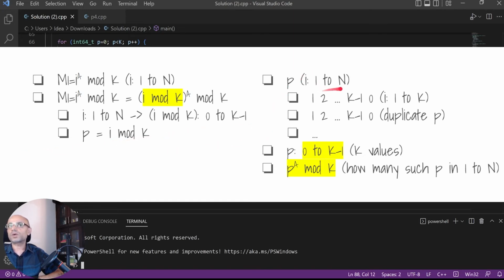So when i takes 1 to n, p takes 1 to k minus 1 and 0 and goes on repeating. So p will take k values of 0 to k minus 1, and we will find p power a mod k and find out how many i's result in p as i mod k.